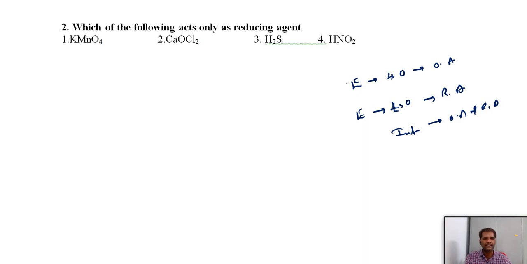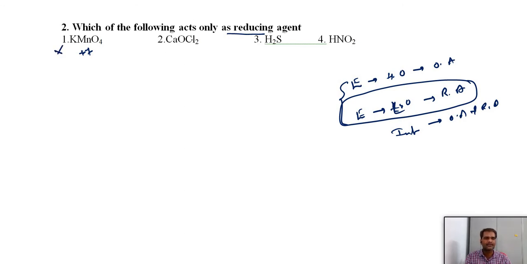For this to be possible, the element should have a variable oxidation state. If it has a variable oxidation state, then only we can say higher oxidation state, lower oxidation state, or intermediate oxidation state. Now you check here: only reducing agent means what? Only reducing agent means the central atom should exist in its lowest oxidation state. In the case of KMnO4, the oxidation state of manganese is +7. This is the highest oxidation state for manganese. So it can act as an oxidizing agent only.